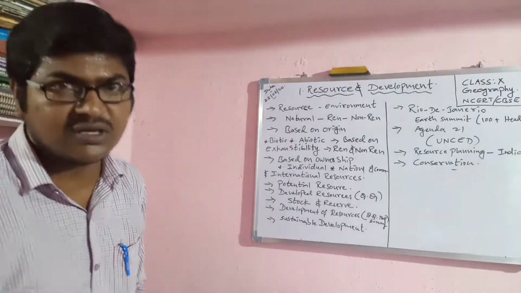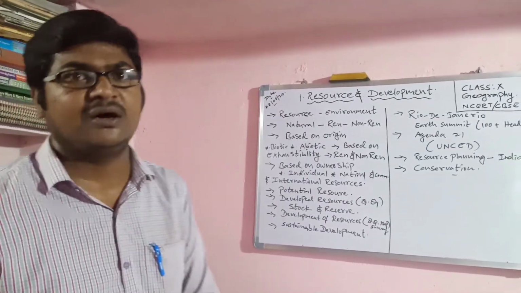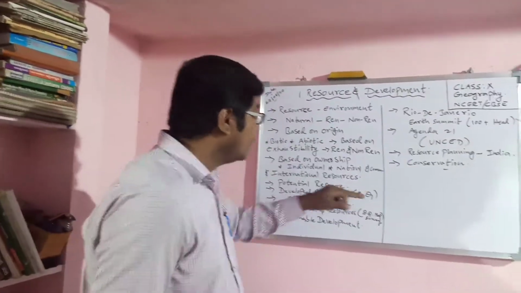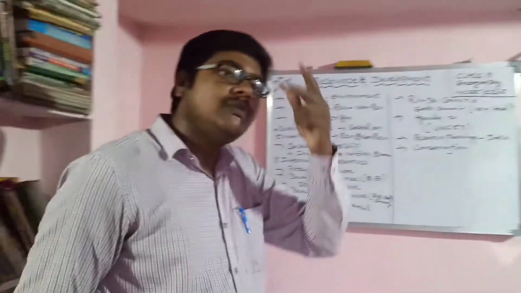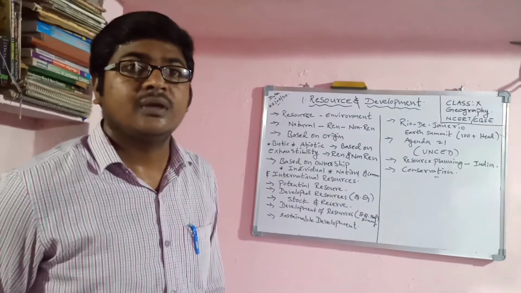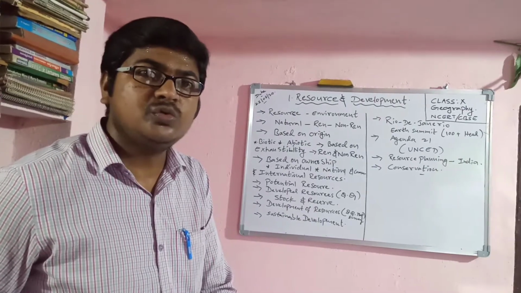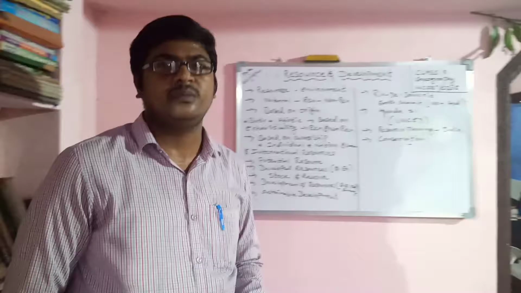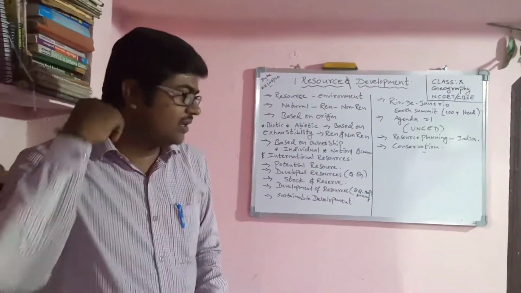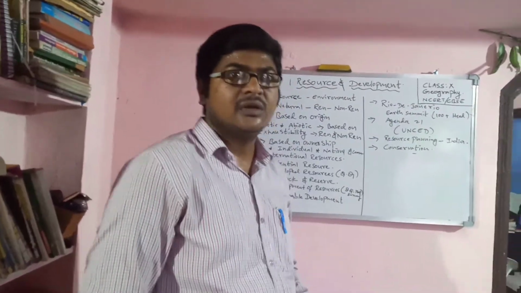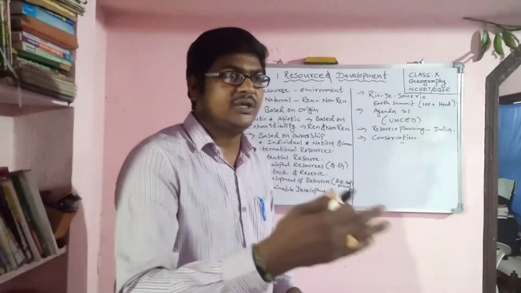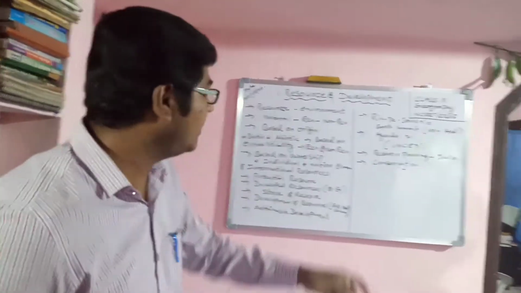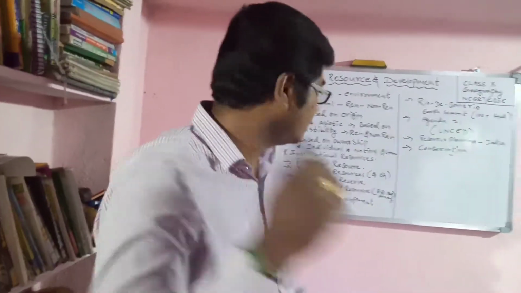That may be banks also, that may be a transport system like RTC or railways, that may be coal mines also. But community based resources, what is meant by community based resources? The resources which can be used by the community, for example public parks, the best example. Even libraries, and burial grounds, graveyards come under community based resources.